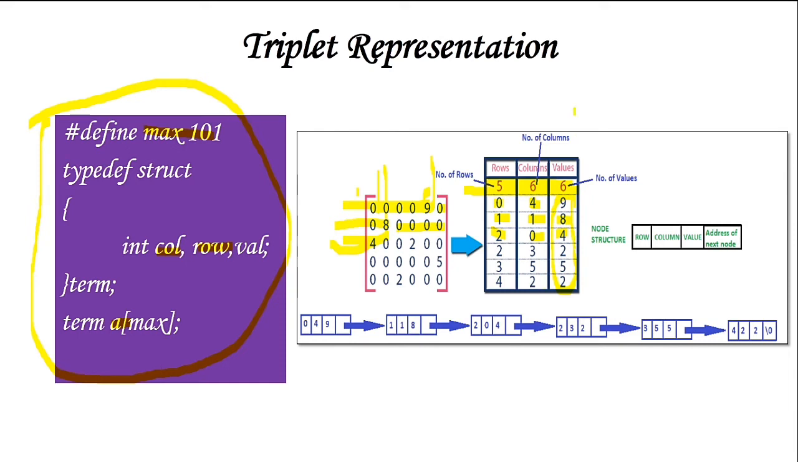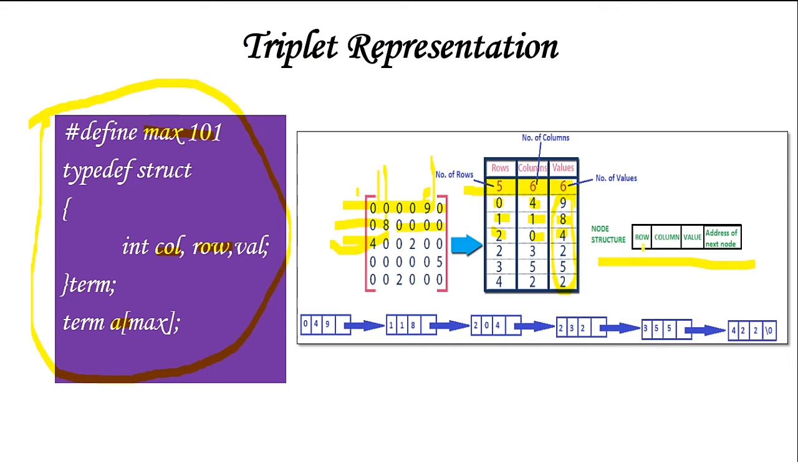And after that we need to represent it as a linked representation. For this, we have the node structure like this. You need to specify row, column and value, then the address of the next node. That means you are going to represent it as a linked list. Linked list concept you will study in the next modules. So here we will just brief it out.